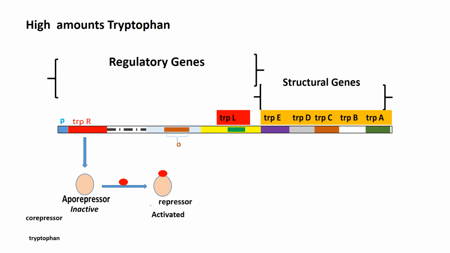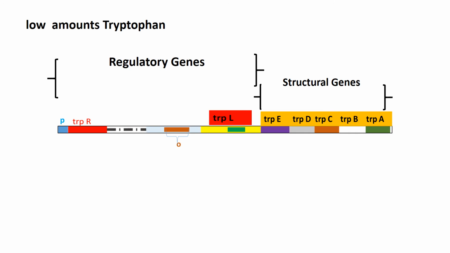The activated repressor binds to the operator, which is embedded in the promoter site of the structural genes. Thereby, RNA polymerase will not be able to bind to the promoter genes. Thereby, there is no transcription or translation of the structural genes. Therefore, tryptophan is not produced.